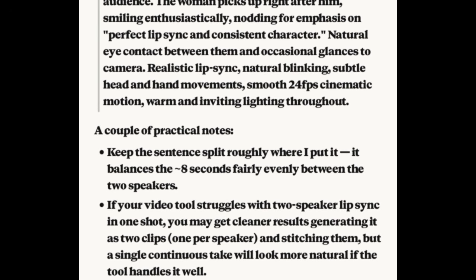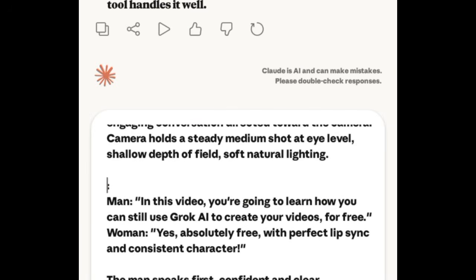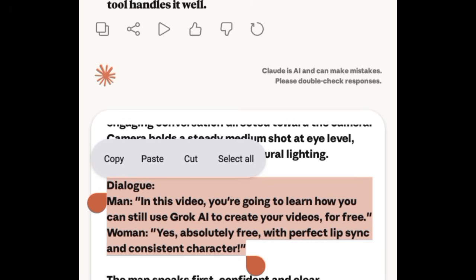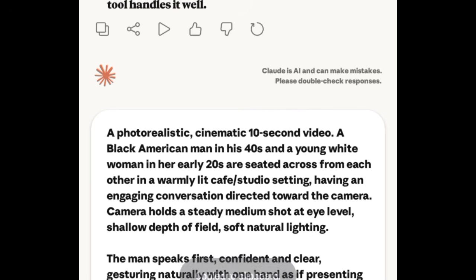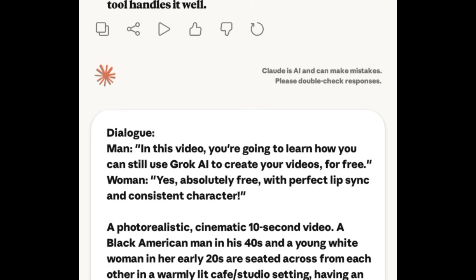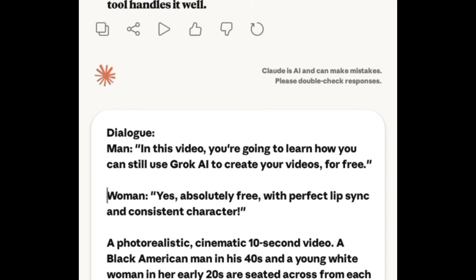So what I'm going to do for it to maintain consistency, for you to have a flawless video and for you to have a perfect lip sync, make sure you copy this dialogue. You can see this dialogue right here. So I'm going to cut it and then take it to the upper part of this prompt. What this means is that before the software will be able to dictate any other thing, it should know that this is a video with a dialogue, and this is what I need to say in this video. So I'm taking my dialogue to the upper part of the prompt.